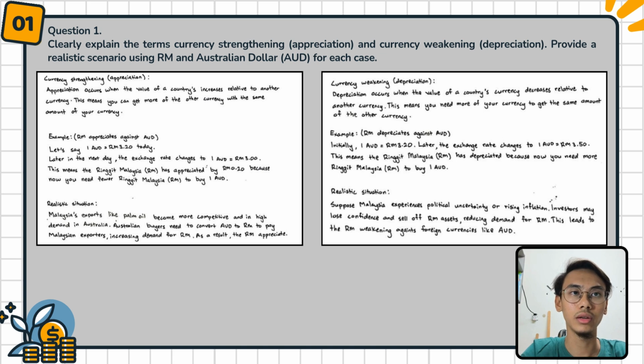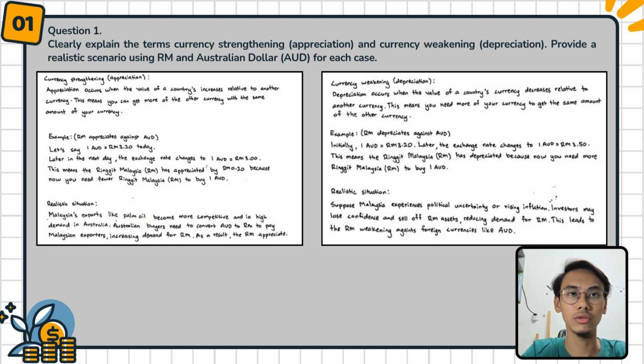Appreciation occurs when the value of a country's currency increases relative to another currency. This means you can get more of the other currency with the same amount of your currency. For example, RM appreciates against the Australian dollar.